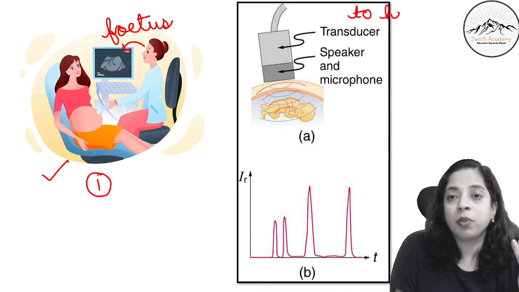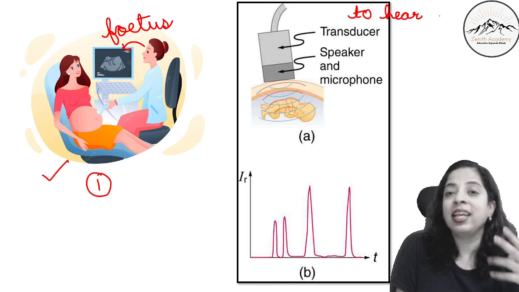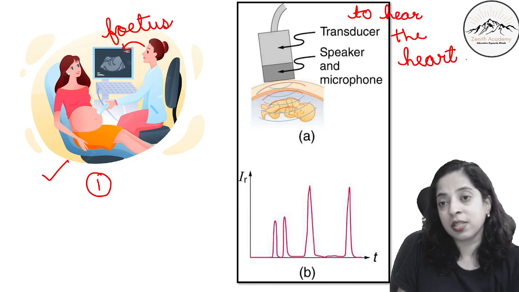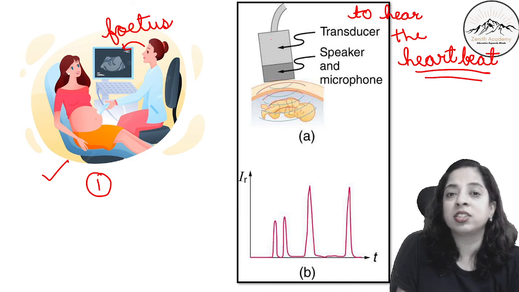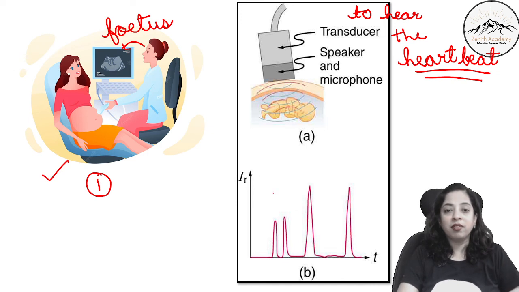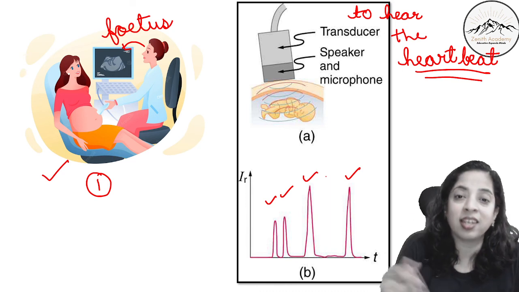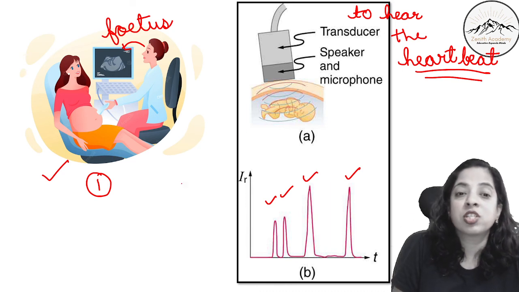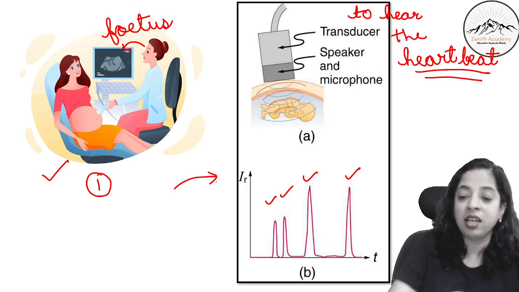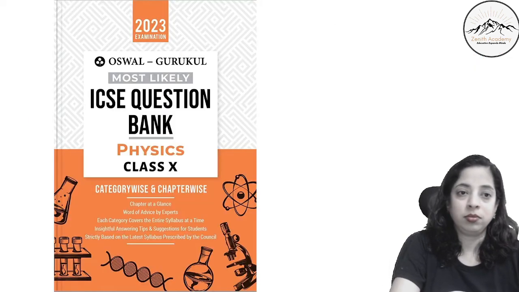All the time sonography is not done, but every month or after every few weeks in a pregnant woman, to hear the heartbeat and check whether the fetus's heart is developing properly. This is a transducer, a speaker and a microphone, and you put it here and you get different waves like this, in the form of pictures, and also in the form of sound. They can convert it into sound and make you hear. So this is a very, very amazing technique which is used to see whether the fetus is developing properly or not.